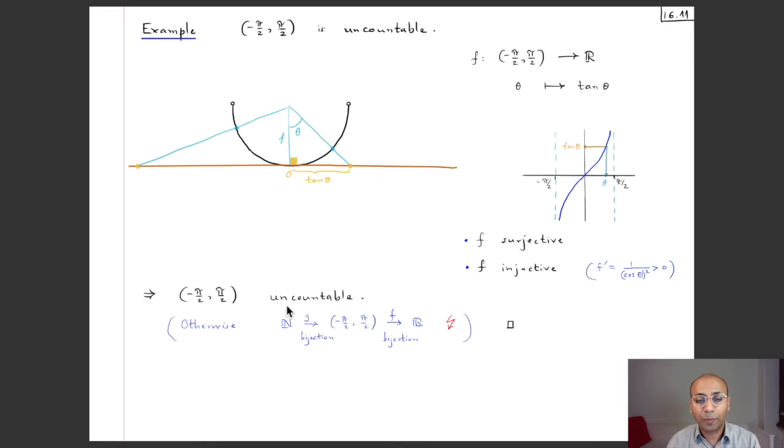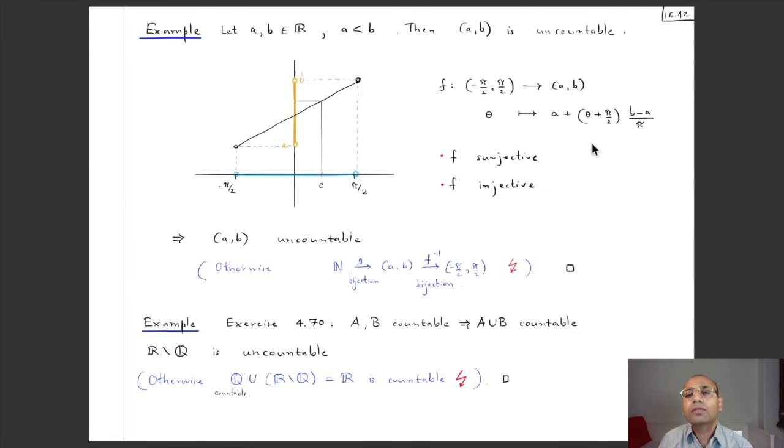So now we would like to show that every open interval is uncountable. Here of course we showed that a specific open interval, namely this one, is uncountable, but now we'll show that every open interval is uncountable. And we use the same idea, namely we produce a bijection from this interval, which we have just seen is uncountable, to AB.